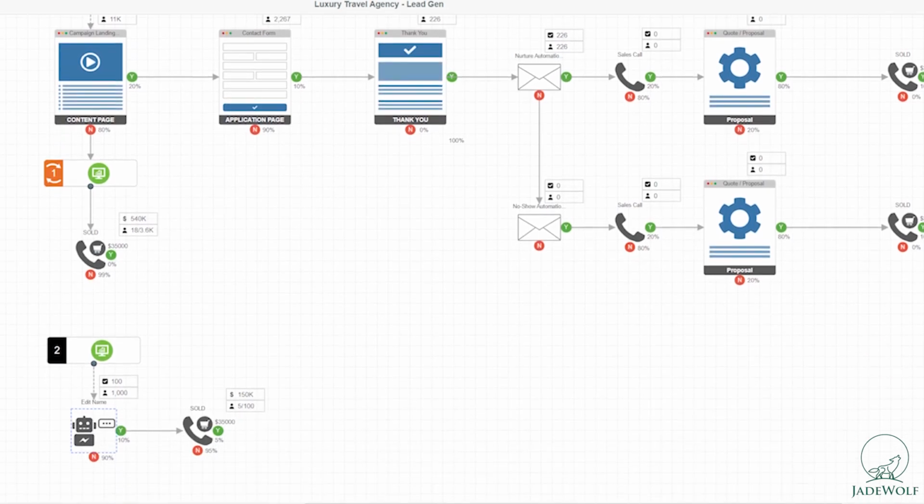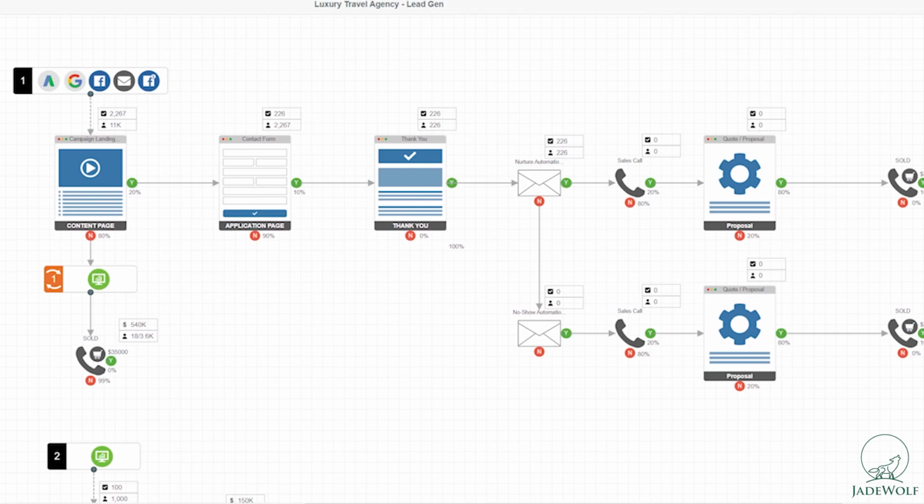So this is a little bit more of a complex funnel, but we can decrease the complexity by basically, instead of an aggregate content page element, having an element for the homepage, for service pages, category pages.